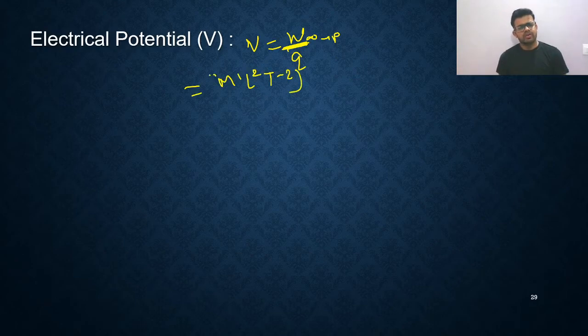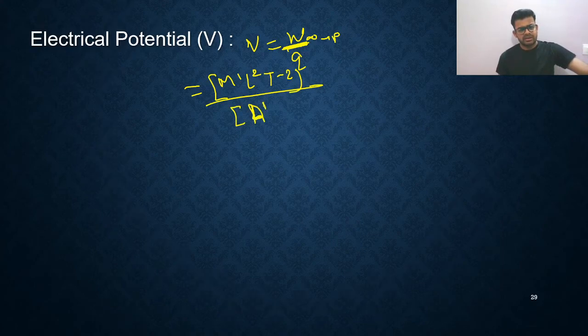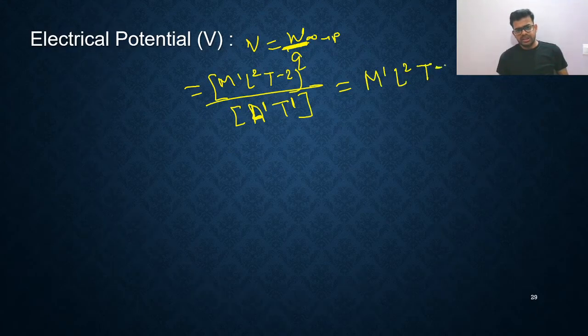Work, energy and heat have the same dimensional formula. So you are getting M1 L2 T minus 2 divided by charge. Charge is A1 T1, that is Q is equal to IT. So A1 T1 will go up. What we will get? M1 L2 T raised to minus 3 A raised to minus 1.